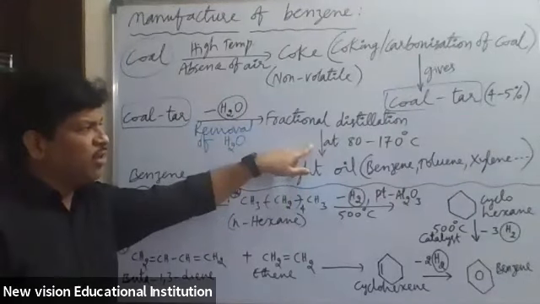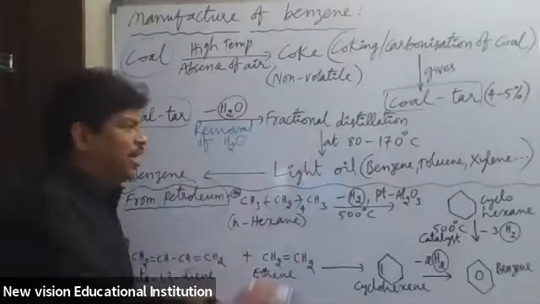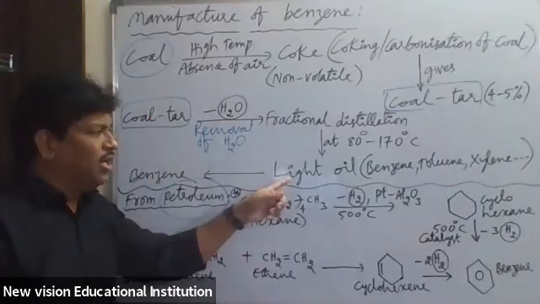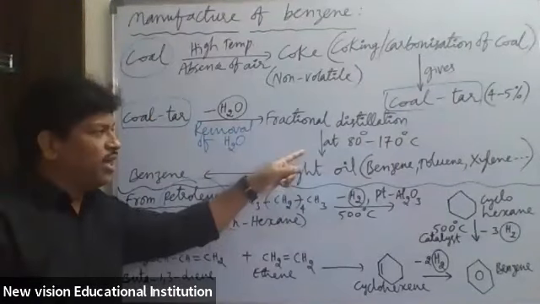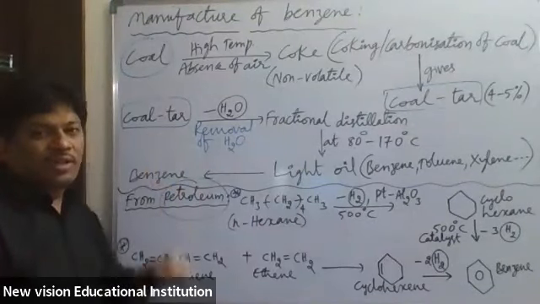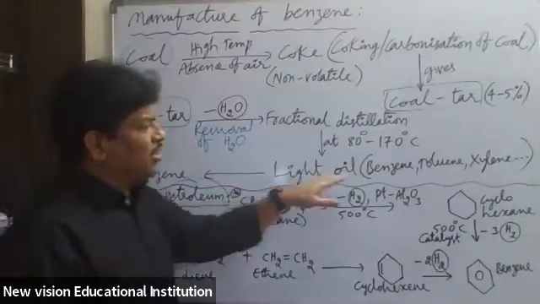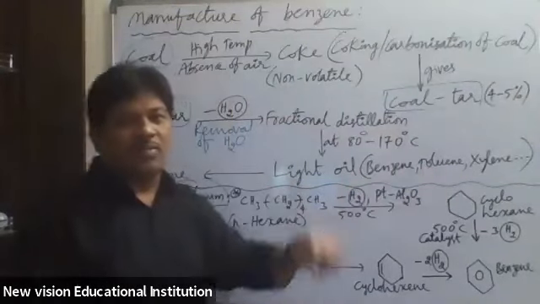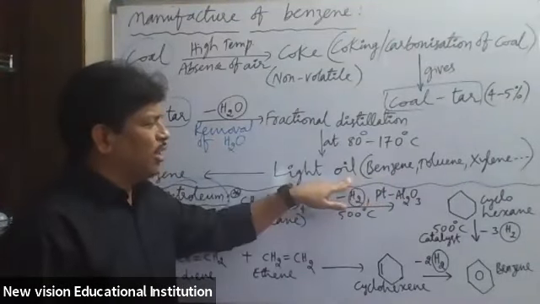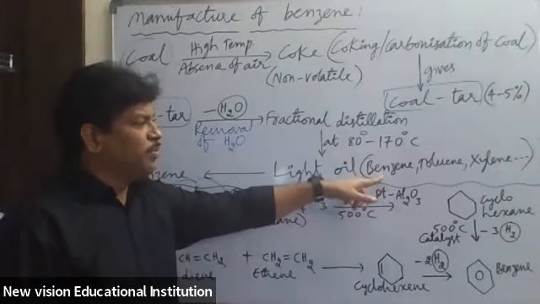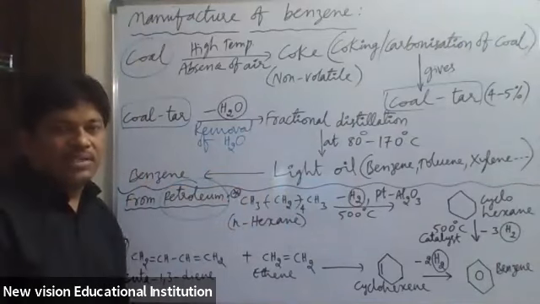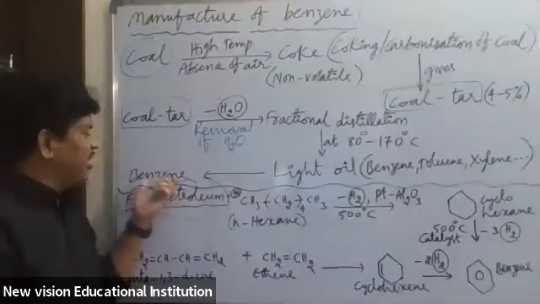At a temperature of 80 to 170 degrees Celsius, we get light oil from the fractional distillation of coal tar. This light oil contains benzene, toluene, xylene, etc. Many organic compounds will be there. The major component is benzene, and toluene will also be there. Benzene can be obtained from light oil by different processes. So finally we get benzene.